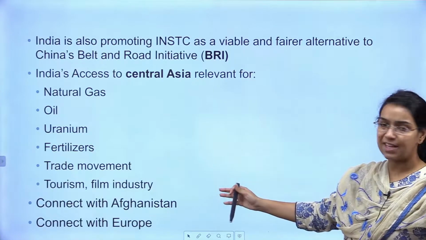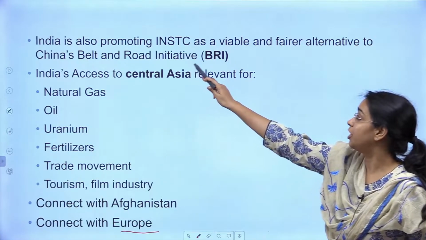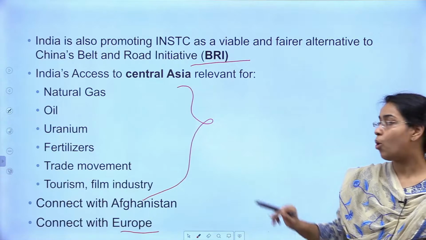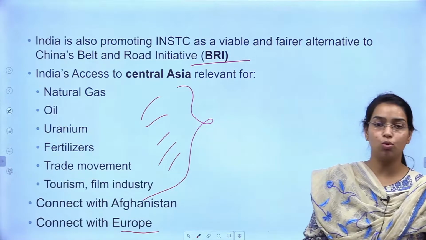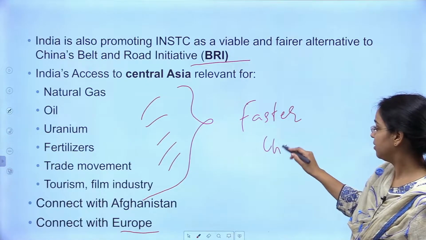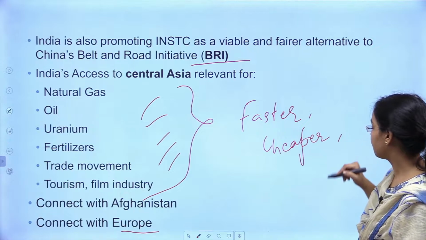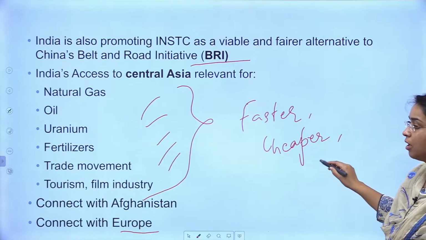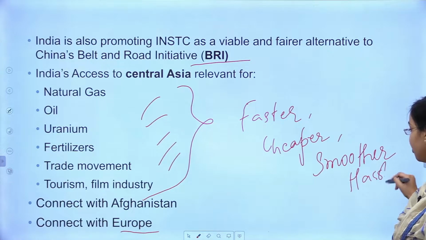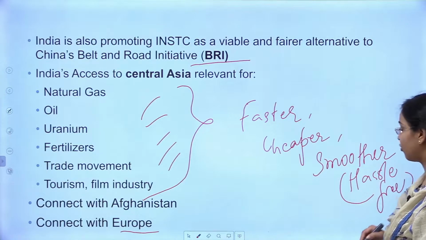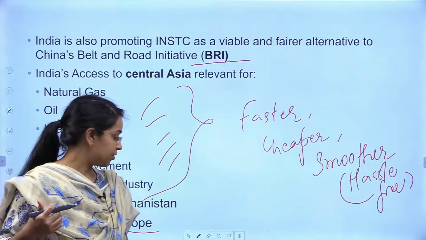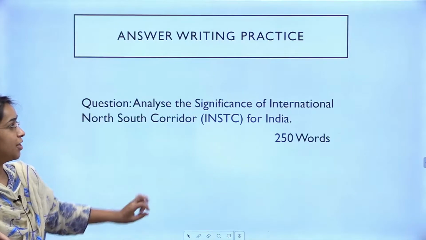Then again, all the benefits that we have discussed: connect with Europe, countering China's BRI, and getting connected with the Central Asian republics, so all these things will be able to move very quickly, faster, cheaper, smoother, you can say hassle free. Like ease of doing business, you can think of it that way. Ease of doing trade will be facilitated by INSTC. Ease of doing trade, a good term that you can use, right?